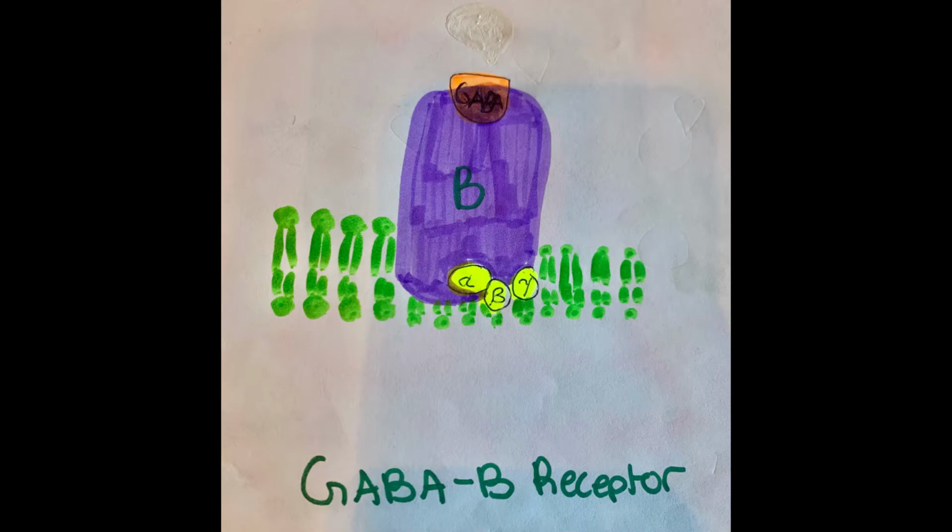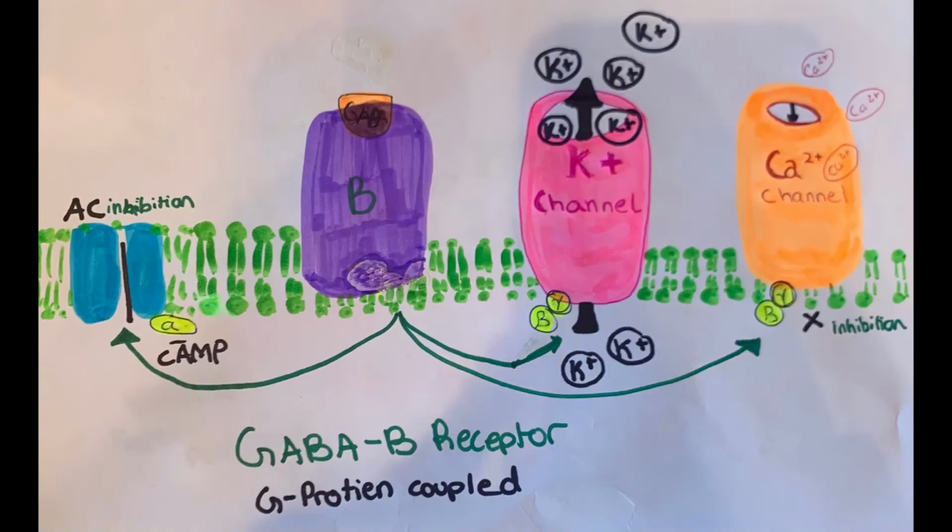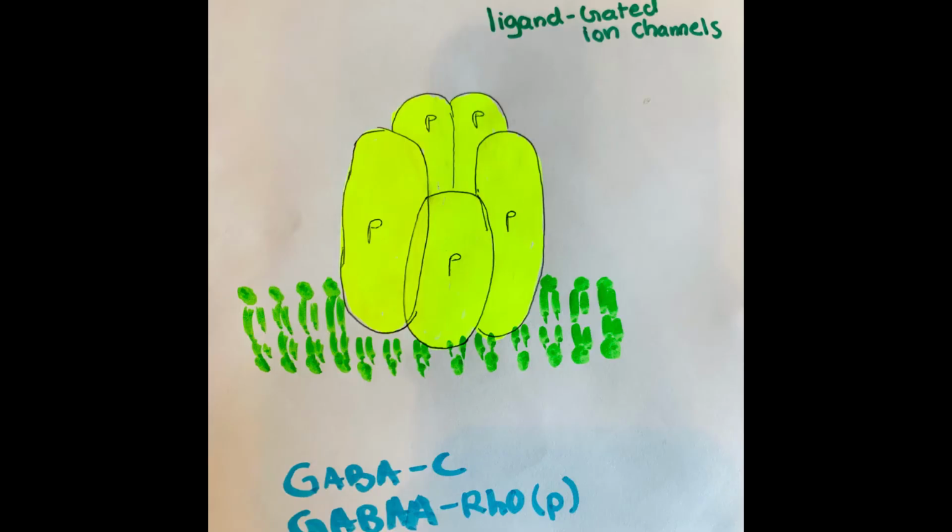GABA attaches to this receptor, and then a G protein activates a positive potassium channel. The positive ions flow out of the cell. In addition, a positive calcium ion channel is inhibited, and positive ions don't flow inside the cell. Also, adenylate cyclase is inhibited, which means cAMP does not flow. All this added up, the cell becomes hyperpolarized, which means that an action potential's likelihood decreases or it doesn't happen.